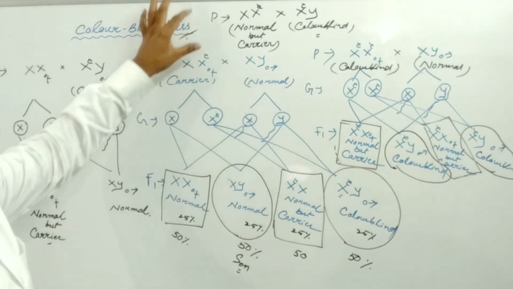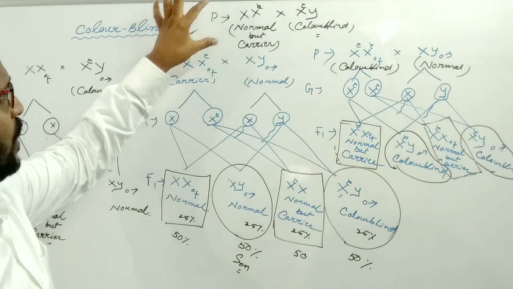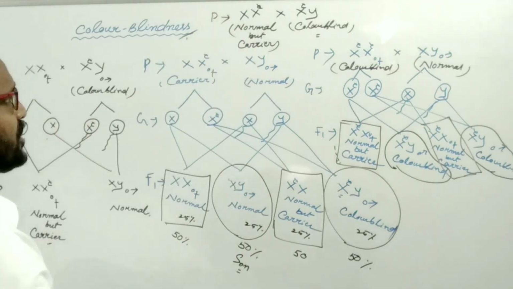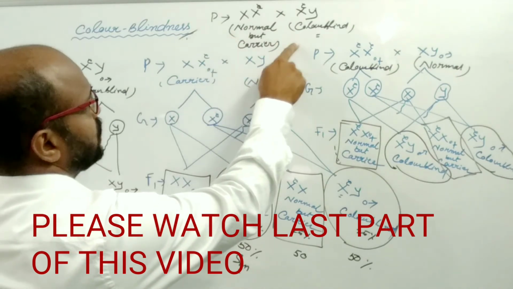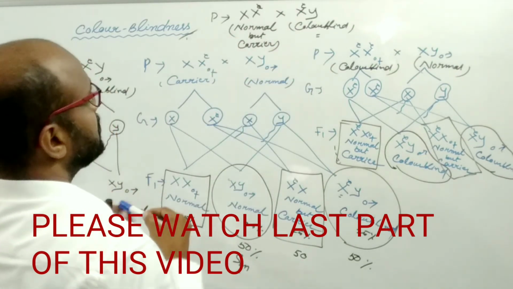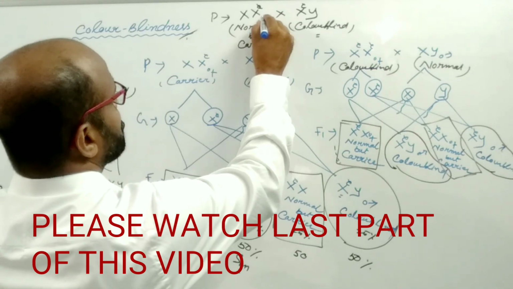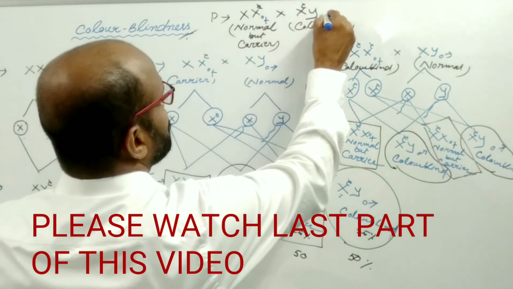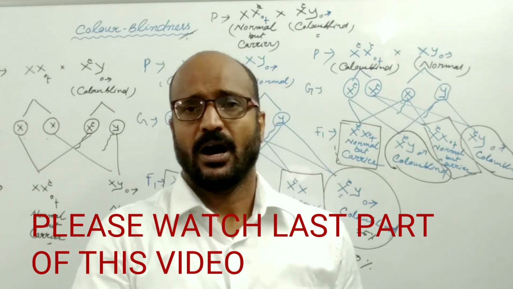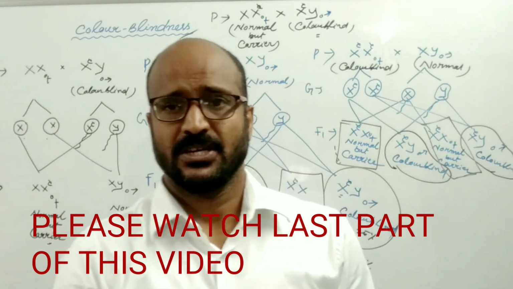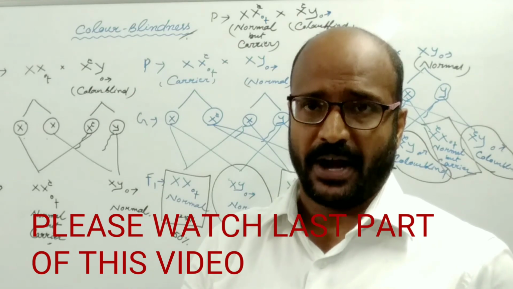And this is the fourth case. What will happen if the marriage takes place between a normal but carrier female and a color blind male? I request you to please do it yourself. So this is the whole about how transmission takes place in the case of the color blind character.